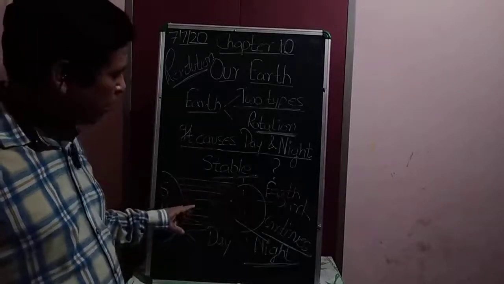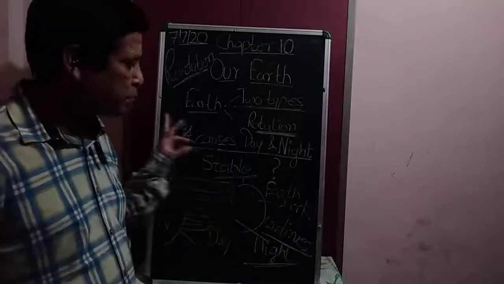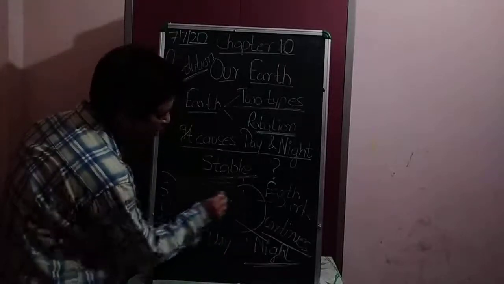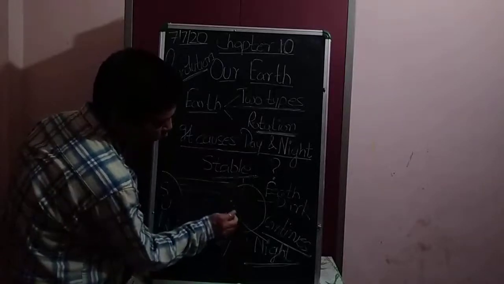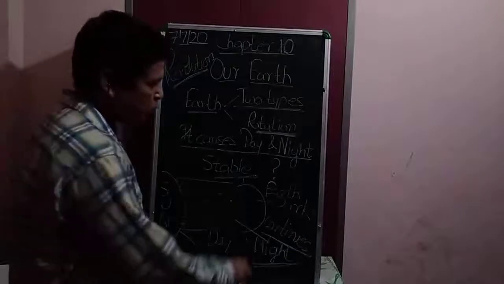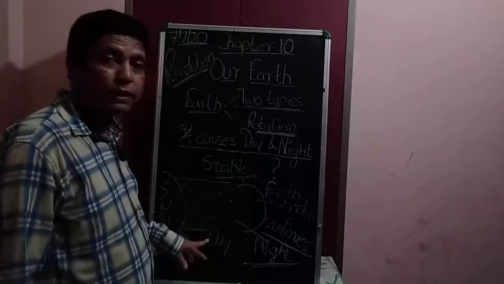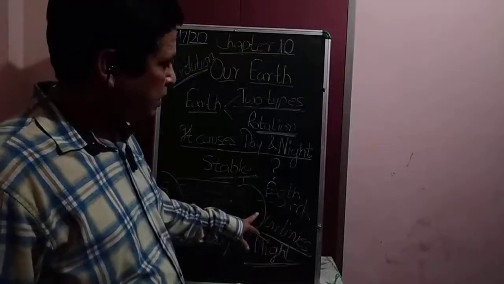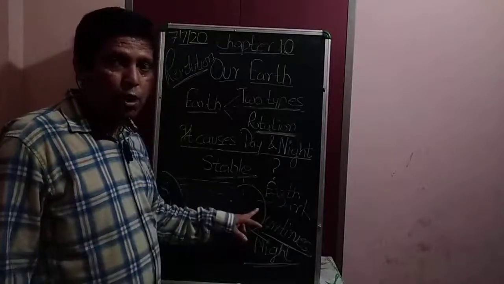Is it clear? Now it means the earth is not spinning. So all the time this portion is getting continuous light of the sun. So half of the portion, this portion, always gets the light of the sun. So this portion is day. And the opposite side of the earth, if you see, this portion is not getting light.